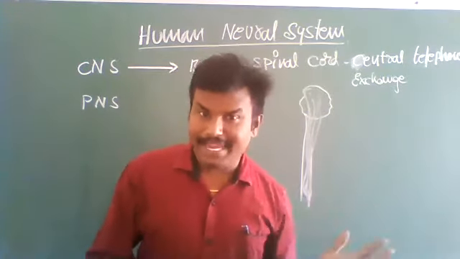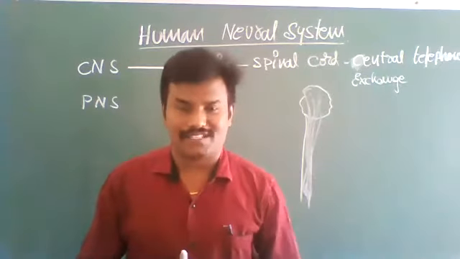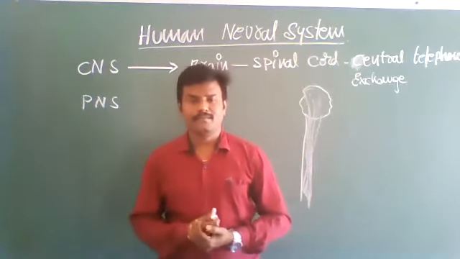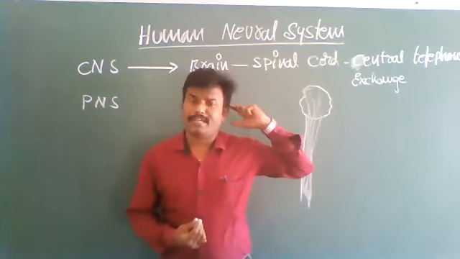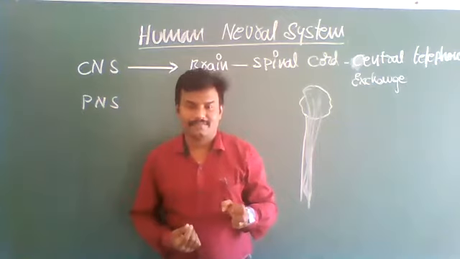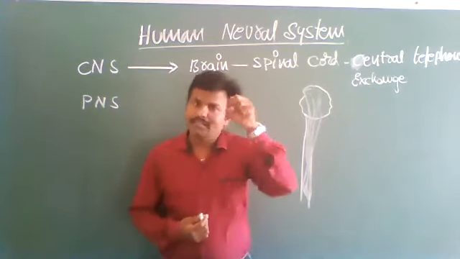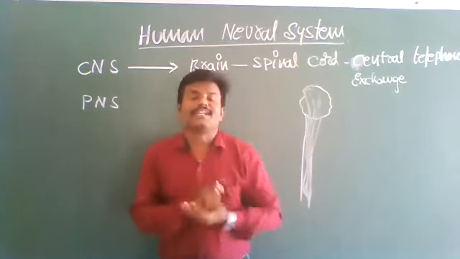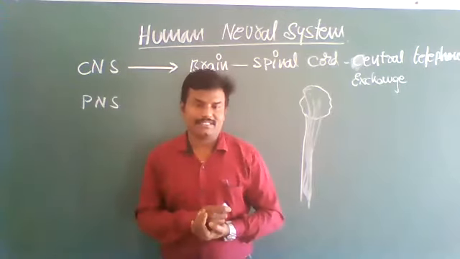But in between the brain and the sensory organs, there are neurons that act as a telephone exchange. They receive information and send it to the brain. The brain receives, integrates, understands, and sends necessary reactions to our body parts.